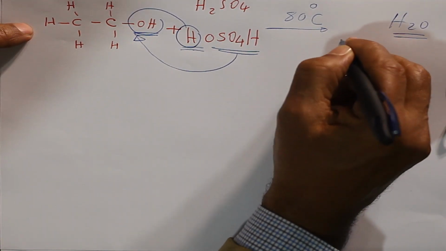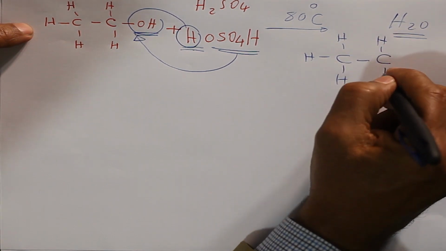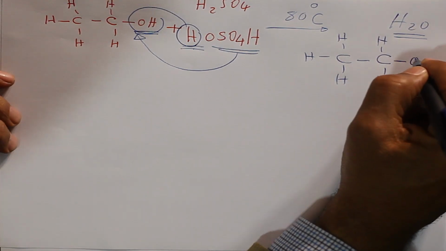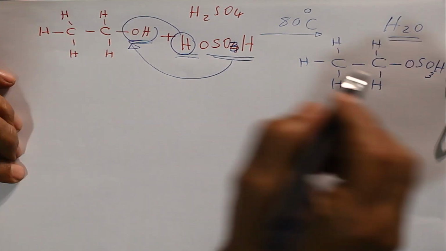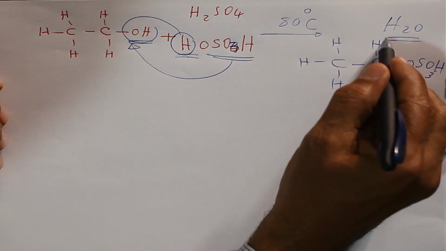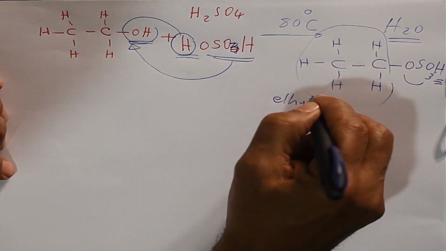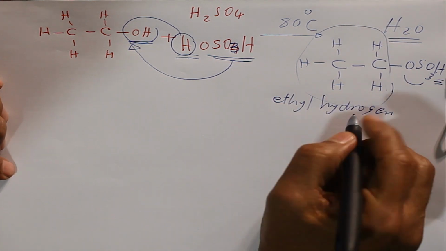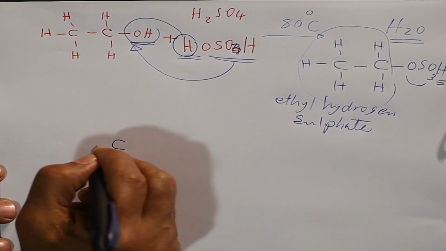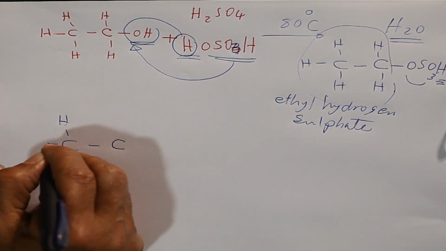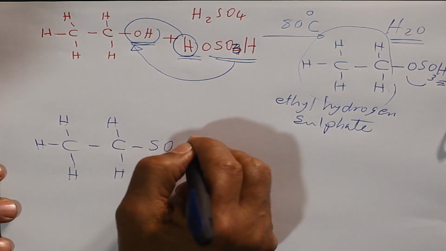C, H, H, H, H, H, O, S, O3, and H. It is called ethyl hydrogen sulfate. Second step, starting with ethyl hydrogen sulfate: ethyl C2H5, sulfate SO4, hydrogen.